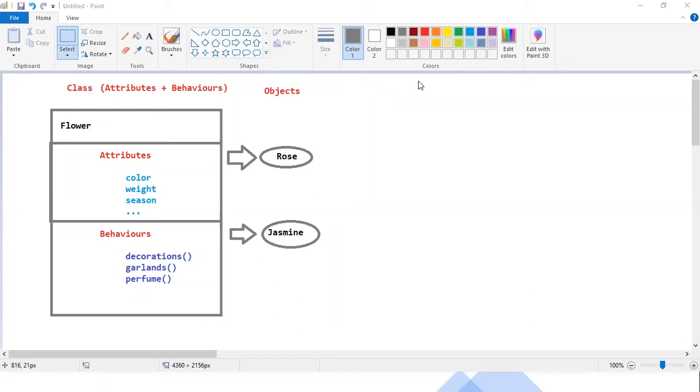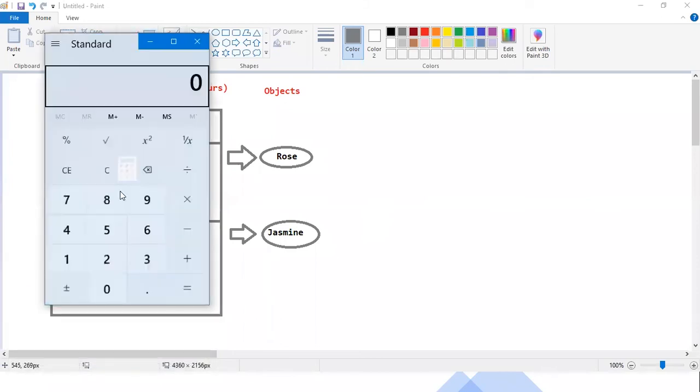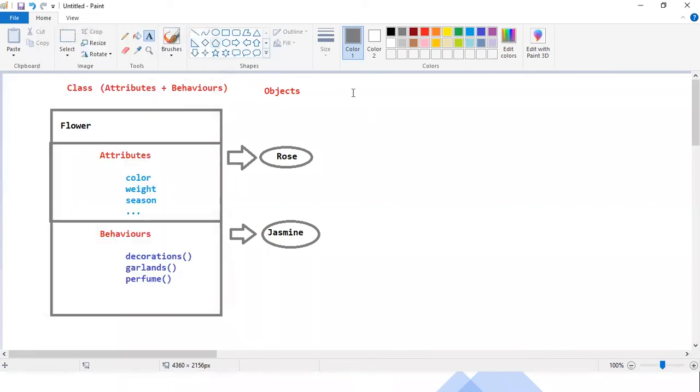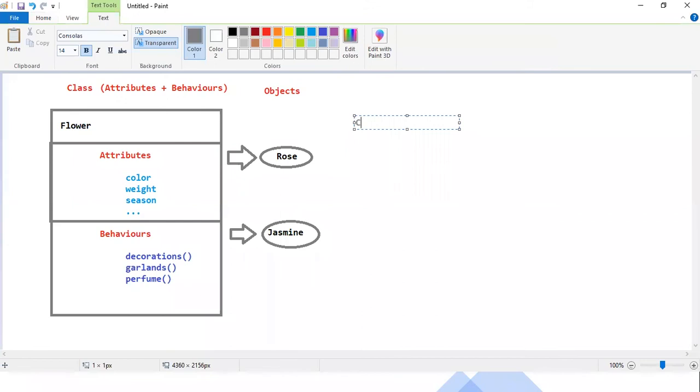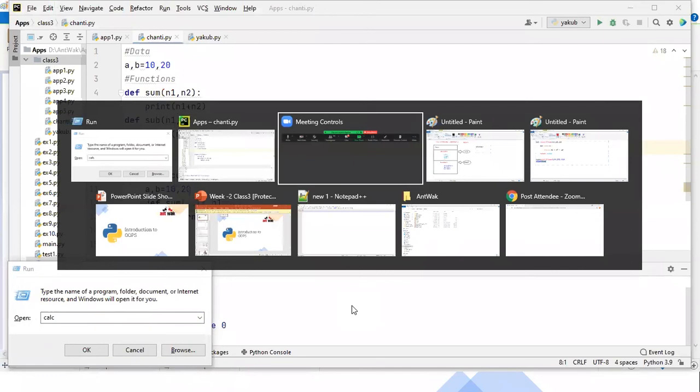Now, similarly, let me write the code for another real-time application called Calci. Just observe, this is your calculator. Calculator is one application. This time you have to take the calculator as a class, and definitely you have to describe the two things, as I told you: attributes and behaviors.